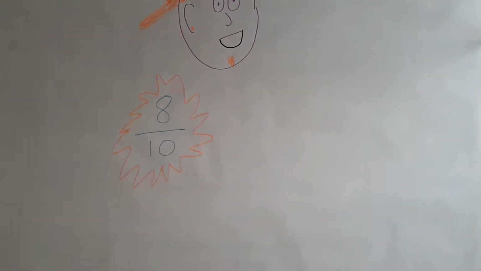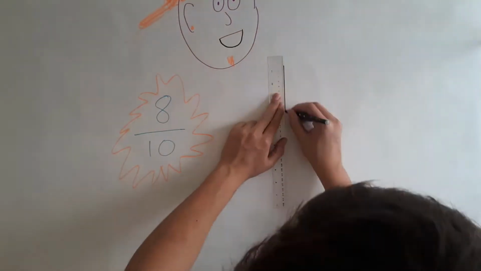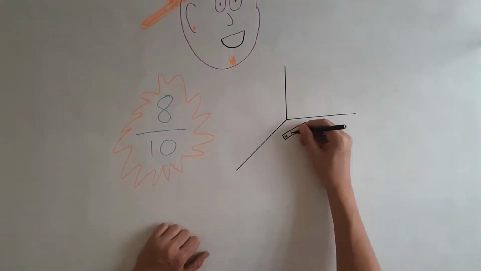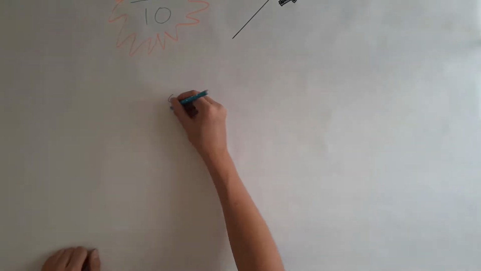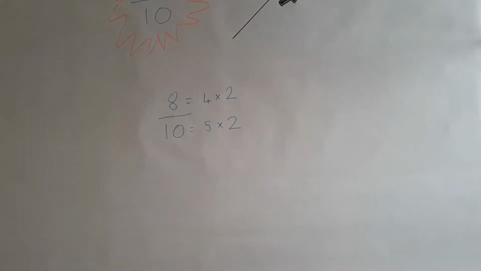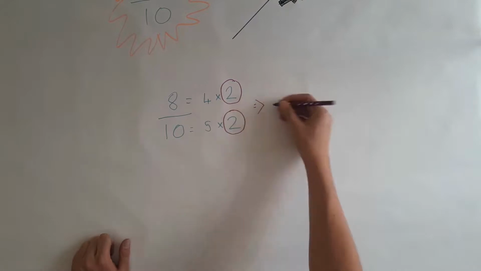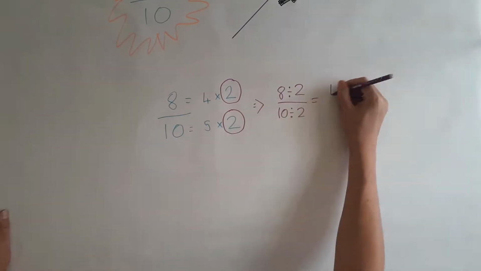Starting from no fraction knowledge at all, we're looking at something like 8/10, the mere sight of which should send you into a frenzy where you leap from your desk and start a small fire in the corner of the room. Alternatively though, if we look at the numbers 8 and 10, we can see that both have a common factor in 2. Both can be cancelled by such to make 4/5.